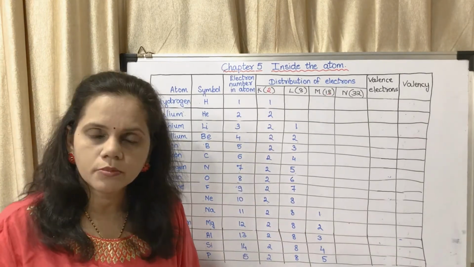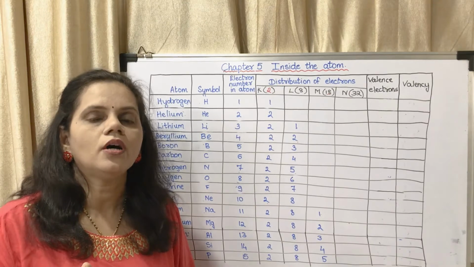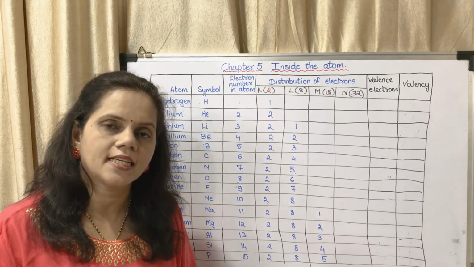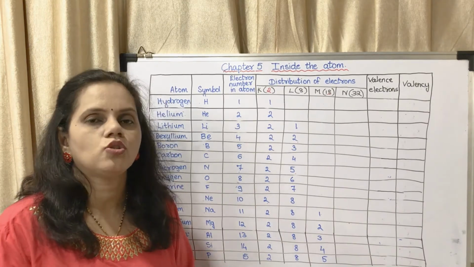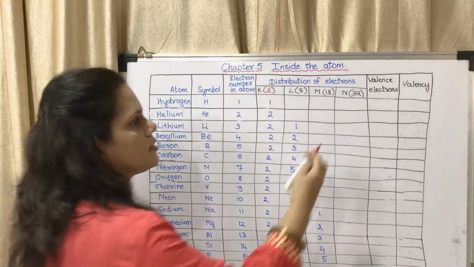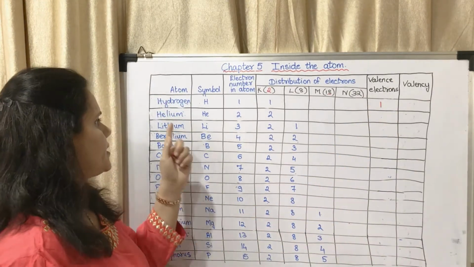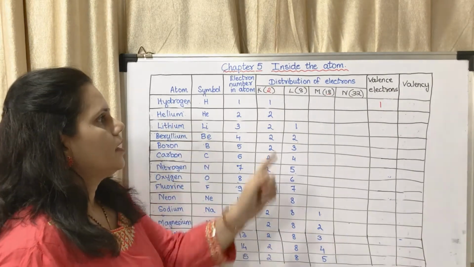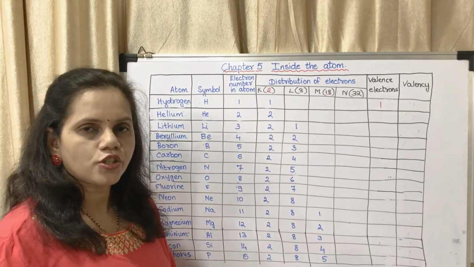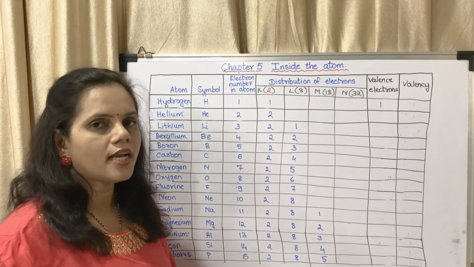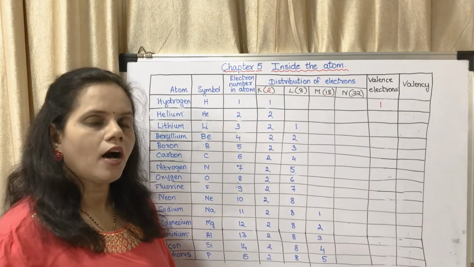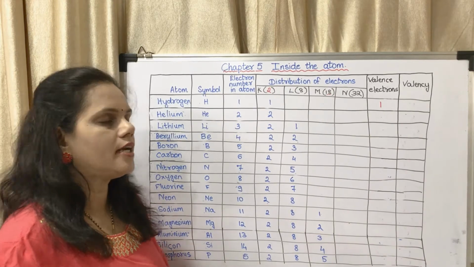That will be the outermost shell, isn't it? So how many electrons does it have in the outermost shell? 1. So what will be the valence electrons? The valence electron will be 1. Now in case of helium, its electronic configuration is 2. What is the outermost shell? K shell is the outermost shell. How many electrons in the outermost shell? It is 2.